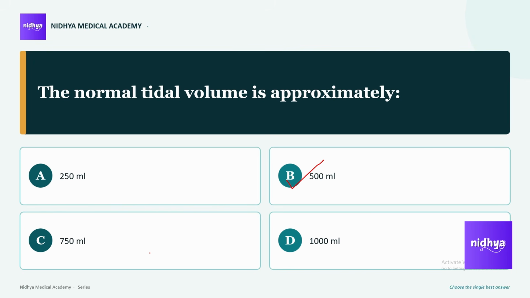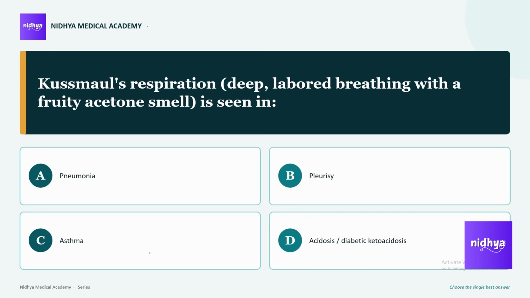Let's move to the last question of the day. Kussmaul's respiration, which is deep labored breathing with a fruity acetone smell, is seen in option D, acidosis and diabetic ketoacidosis. This acidosis is metabolic acidosis and diabetic ketoacidosis. We see Kussmaul's respiration. The person will have air hunger, so he will take deep and fast respiration.